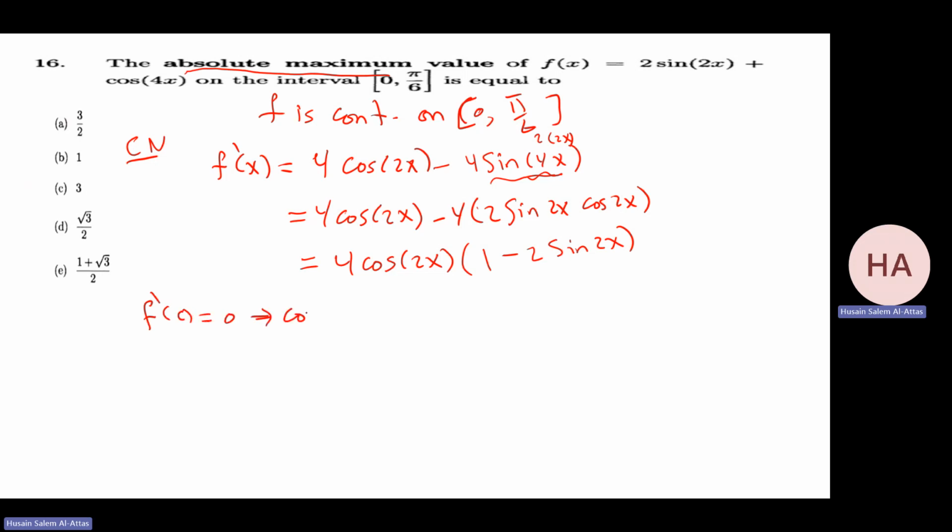I check f prime at c equal to 0. So I have cosine 2c equal to 0 or sine 2c equal to half. Cosine 2c equal to 0 means 2c equals π/2, so c equals π/4, which is not in the interval.